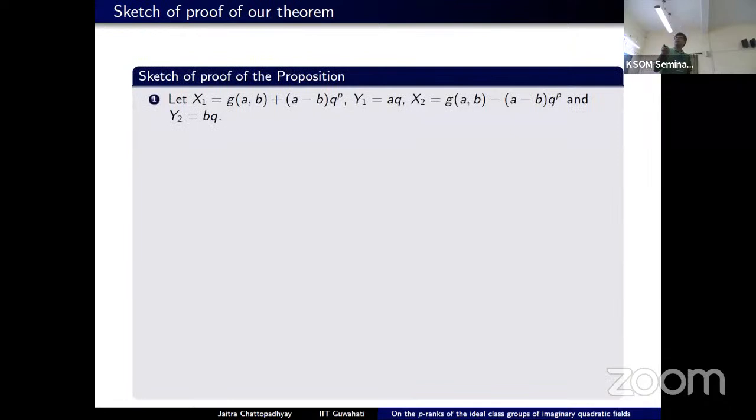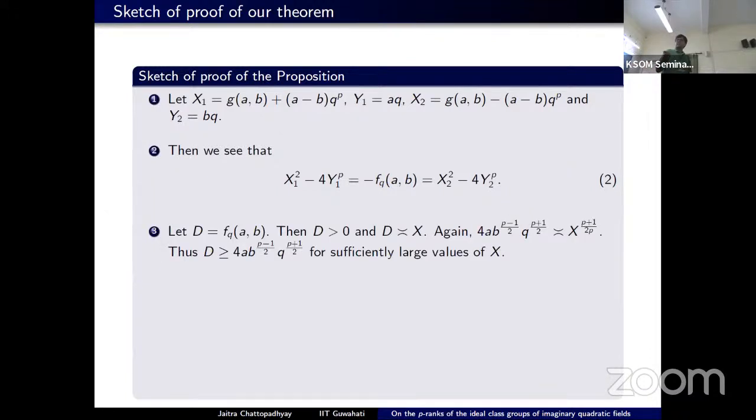So once we define these four quantities x1, x2, y1, y2, we can see that x1 squared minus 4y1 to the p and x2 squared minus 4y2 to the p are equal, and they are equal to minus fq of a. So from this equation, we see that for the choices of a and b as suitable powers of x, the d is positive and of order x, and d is more than 4 times a times b to the p minus 1/2 and q times q to the p plus 1/2